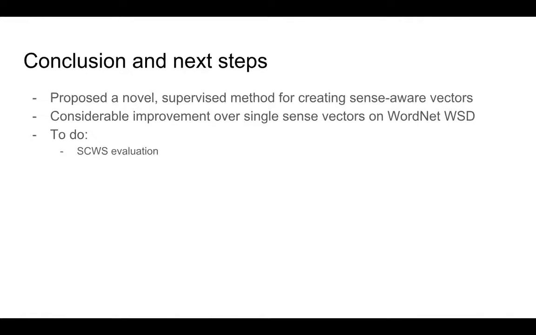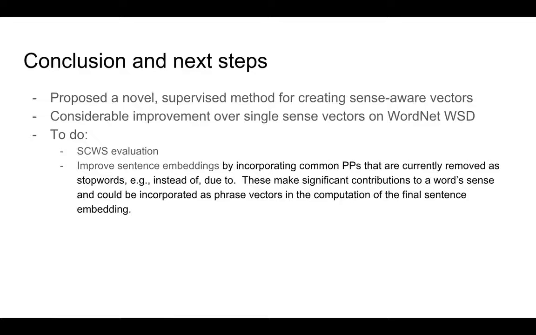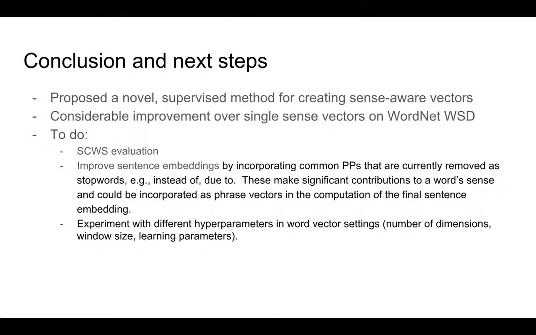For the rest of this project, I'll be doing that Stanford contextual word similarities evaluation, and also looking into improving sentence embeddings by being more discriminating in how you remove stop words. So certain prepositional phrases involved in the dictionary definitions, such as instead of or due to, make significant contributions to a word's meaning and could be incorporated as phrase vectors in the final sentence embedding. And also I'll be experimenting more with different hyperparameters in the word vector settings.